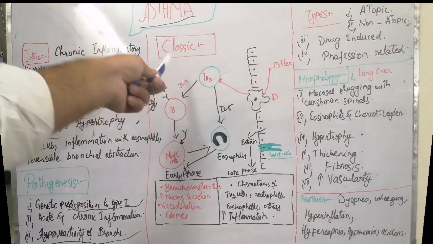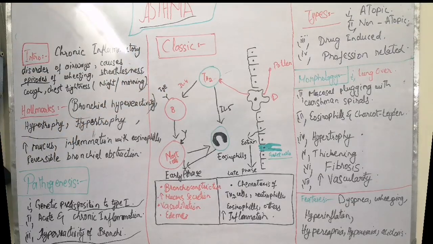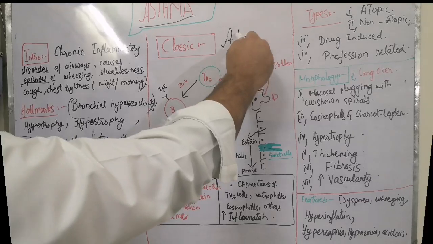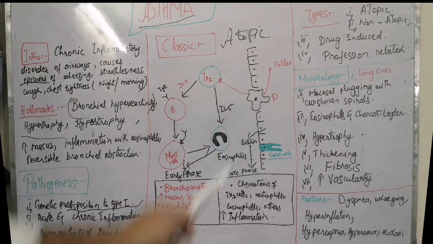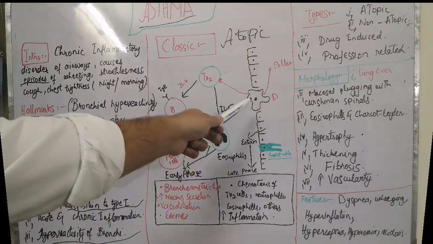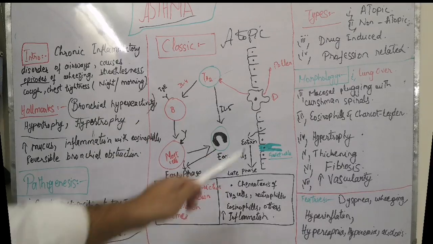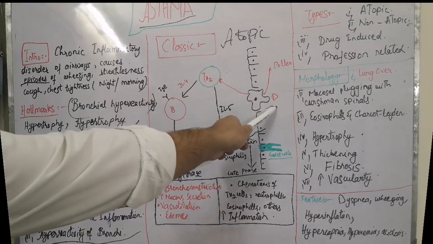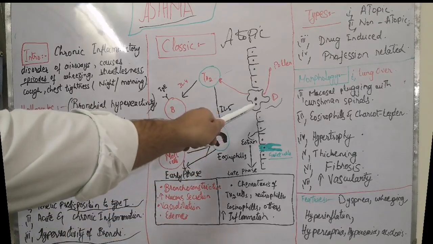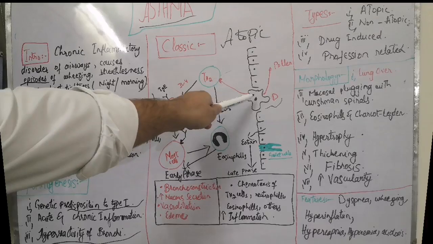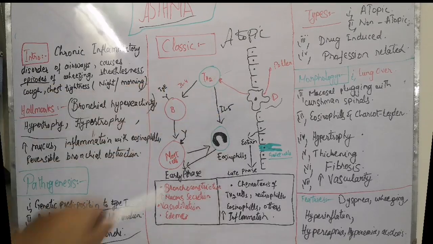Now we will discuss only the pathogenesis of classic asthma or atopic asthma. Here you can see when a pollen comes in the respiratory tract, it is engulfed by this dendritic cell or antigen presenting cell. This dendritic cell then exposes the antigen to the T helper cells.